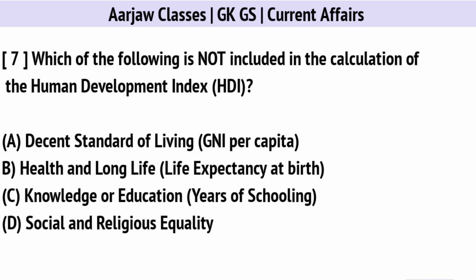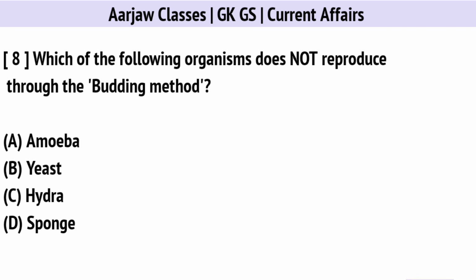Which of the following is not included in the calculation of the Human Development Index? Correct option is D. Social and religious equality. Which of the following organisms does not reproduce through the budding method? Right option is A. Amoeba.